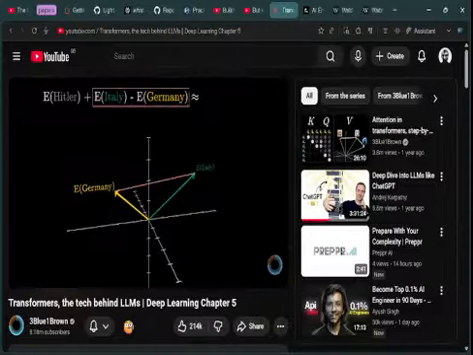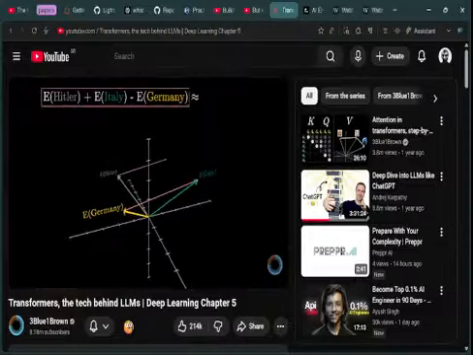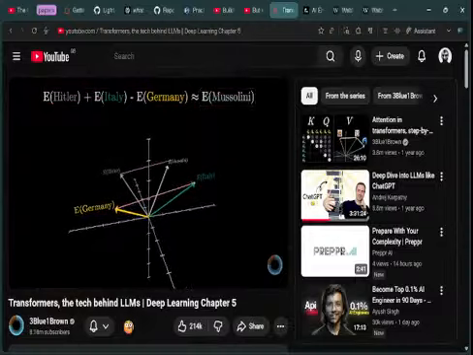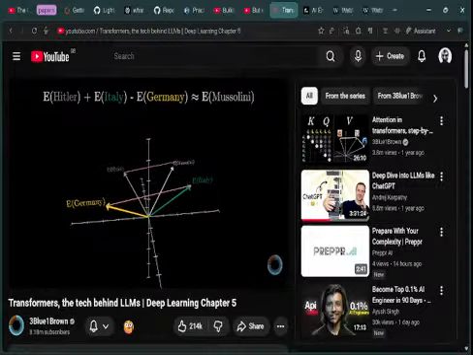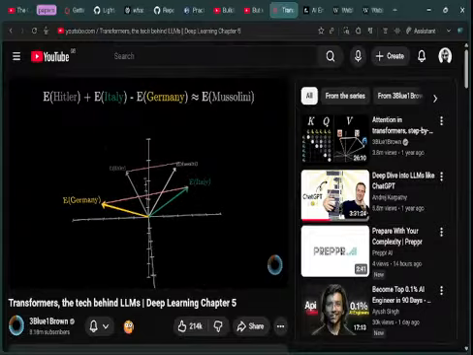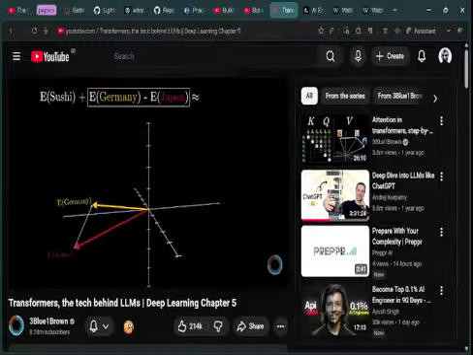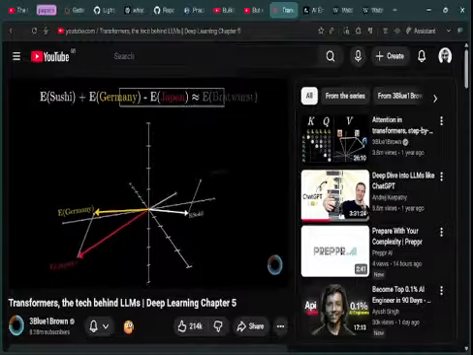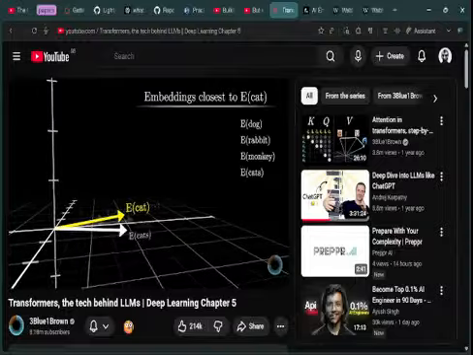Another example is that if you take the embedding of Italy, and you subtract the embedding of Germany, and then you add that to the embedding of Hitler, you get something very close to the embedding of Mussolini. It's as if the model learned to associate some directions with Italianness, and others with World War II Axis leaders. Maybe my favorite example in this vein is how in some models, if you take the difference between Germany and Japan, and you add it to sushi, you end up very close to bratwurst. Also, in playing this game of finding nearest neighbors, I was very pleased to see how close cat was to both beast and monster.